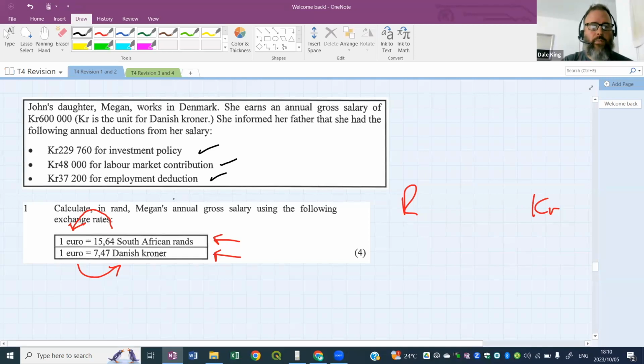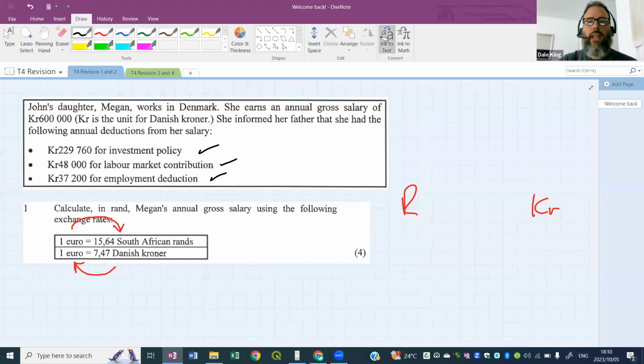In fact, the arrows are the wrong way. What we're first going to do is go from krona to euros and work out how many euros we have. And then we're going to go from euros to rands to work out how many rands we have. We can't go from krona to rands. We don't have an exchange for that. So we need to go krona to euro and then euro to rands. I hope you guys can see that, okay?